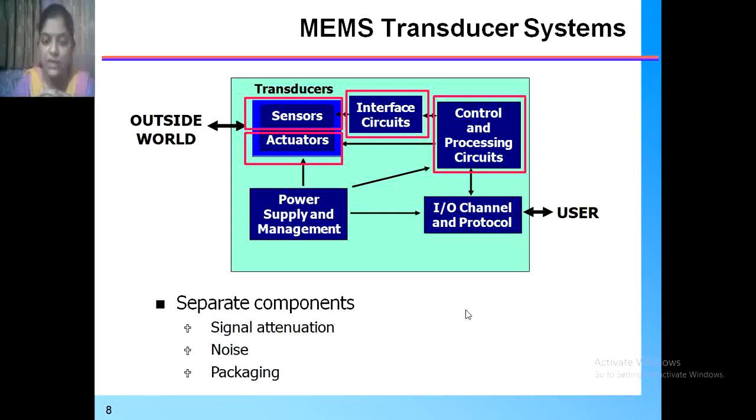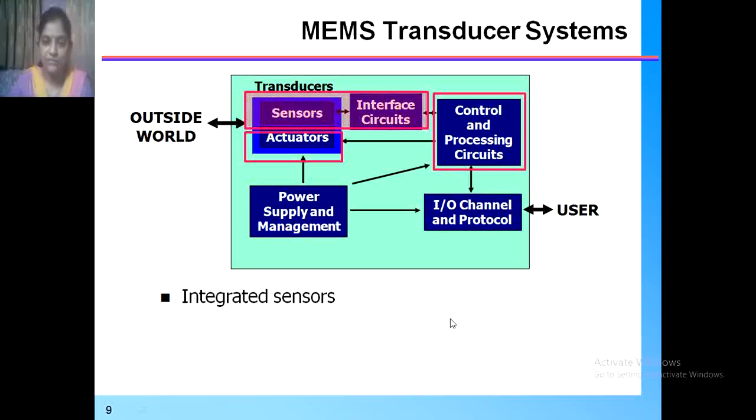If any internal problem arises, then there is signal attenuation as well as noise generated. It is reduced by a well packaged MEMS system design, so the effect gets reduced.